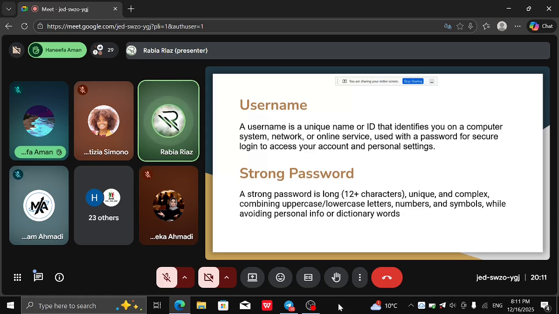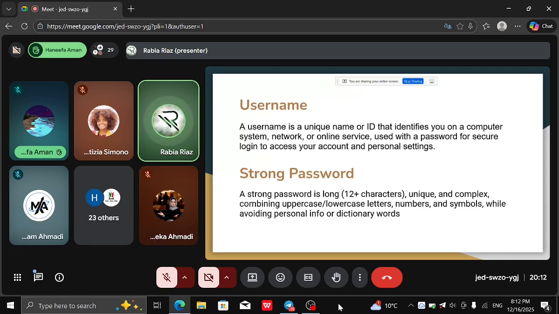The website will show you that this username is not available, choose another one. Just like when you create an email address and you are selecting your username, the website tells you if you can use this username or not. So a username should be unique. No two users can have the same username.